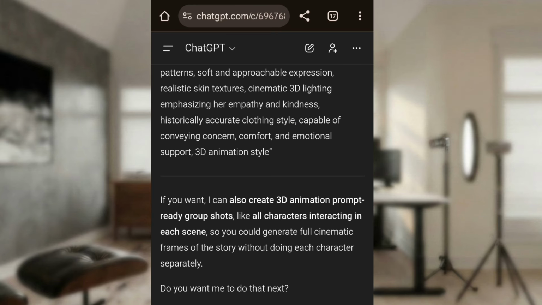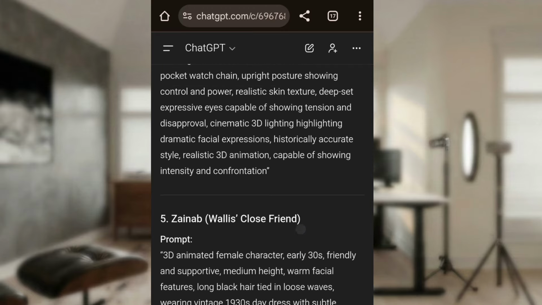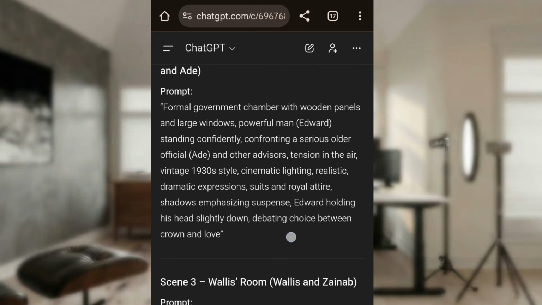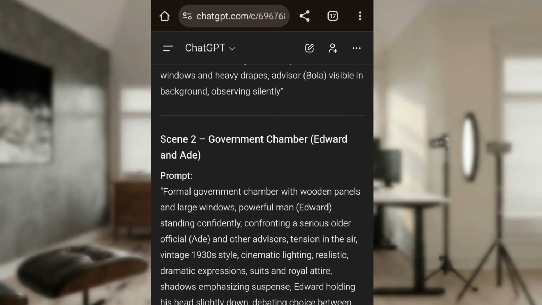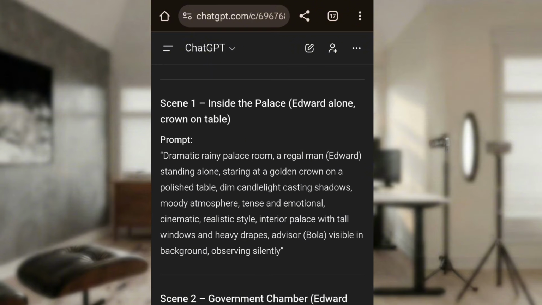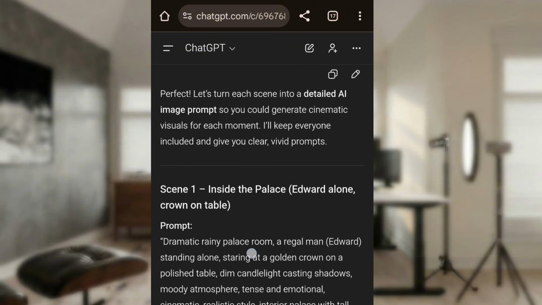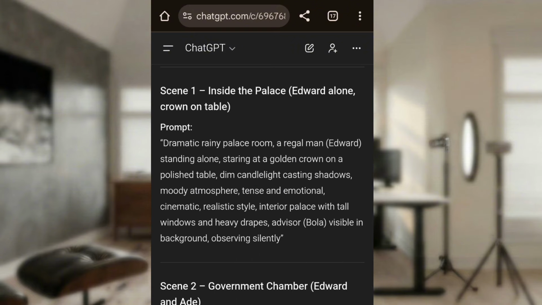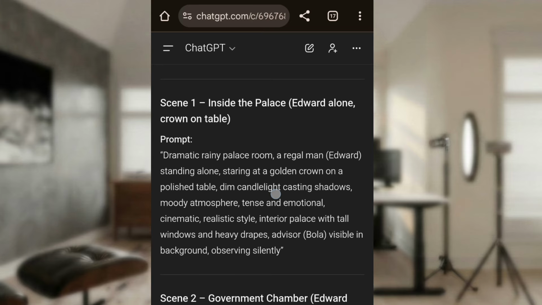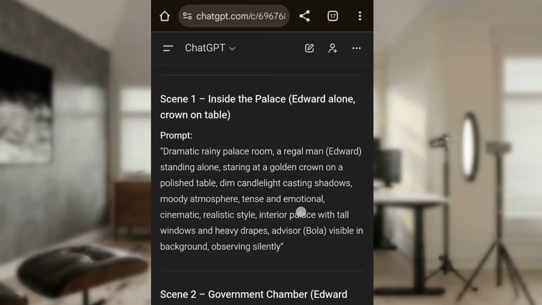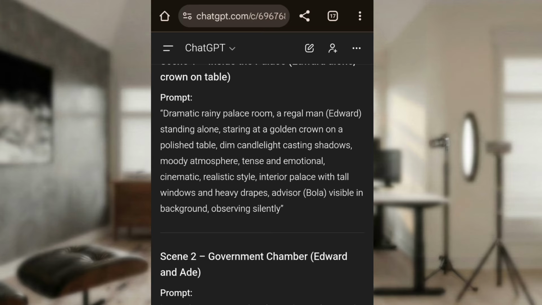Now I am back in ChatGPT. So you just scroll to that particular part where ChatGPT created the scenes for us. Yeah, this is scene 1, scene 2, sorry. This is the second one. You go through this, you read the scene and know who and who is in a particular scene.